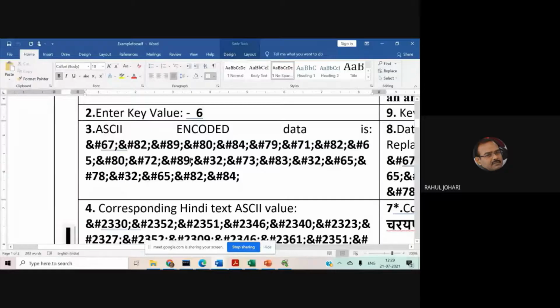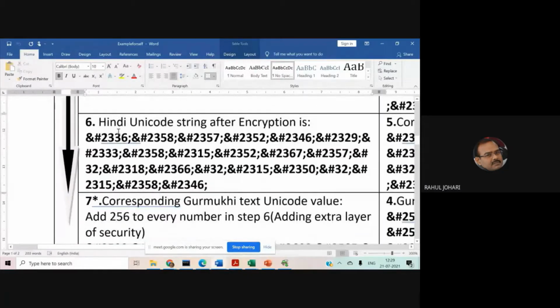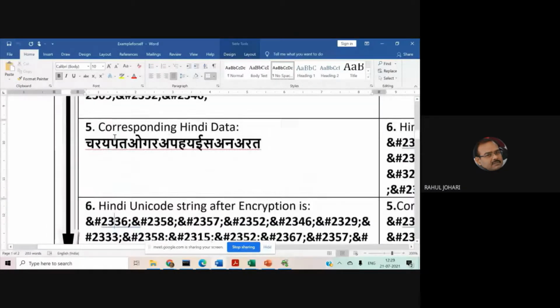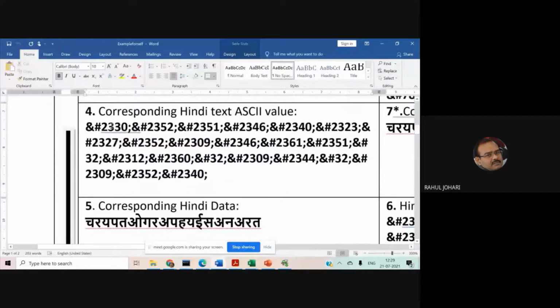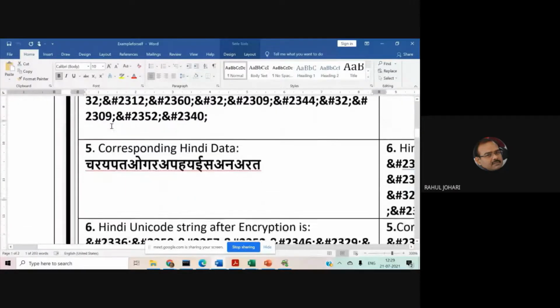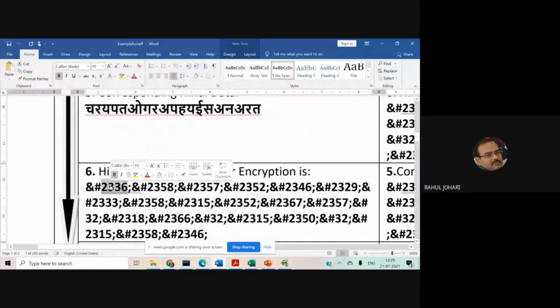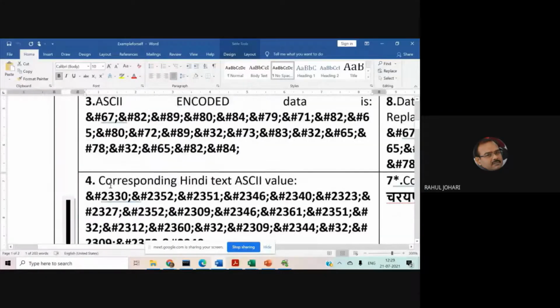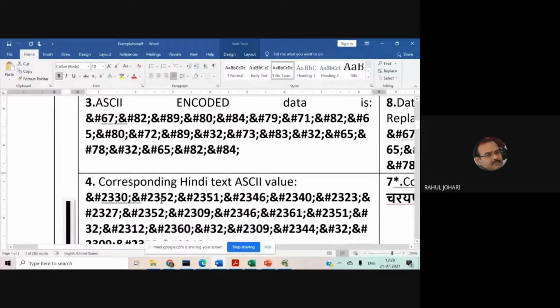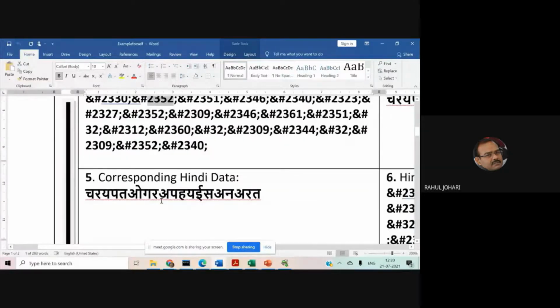And this is what is shown in step 6. We add 6 to the value available in step 4. 2330, add 6, you get 2336. In step 4 we got 2352. Add 6 to it, we get 2358.